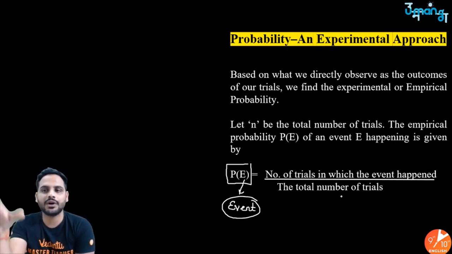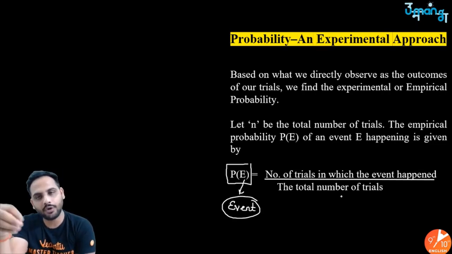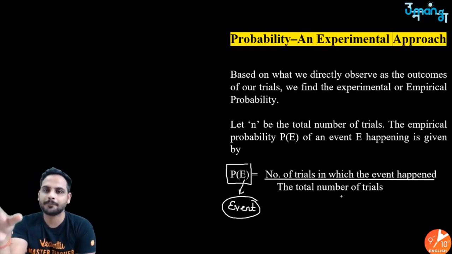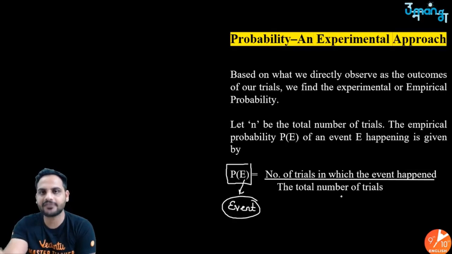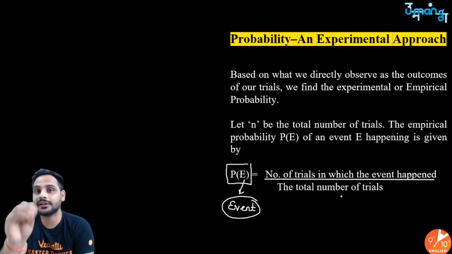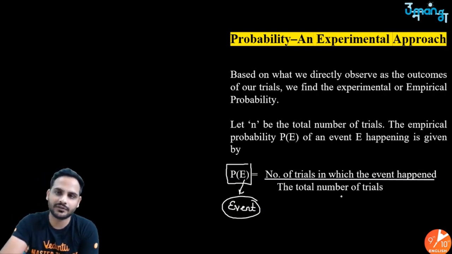So that is why it is called experimental probability. You have already done the experiment, and based on that experiment's result, you need to tell me the next trial's probability, that is, what is more likely to happen in the next trial. That is your experimental probability.